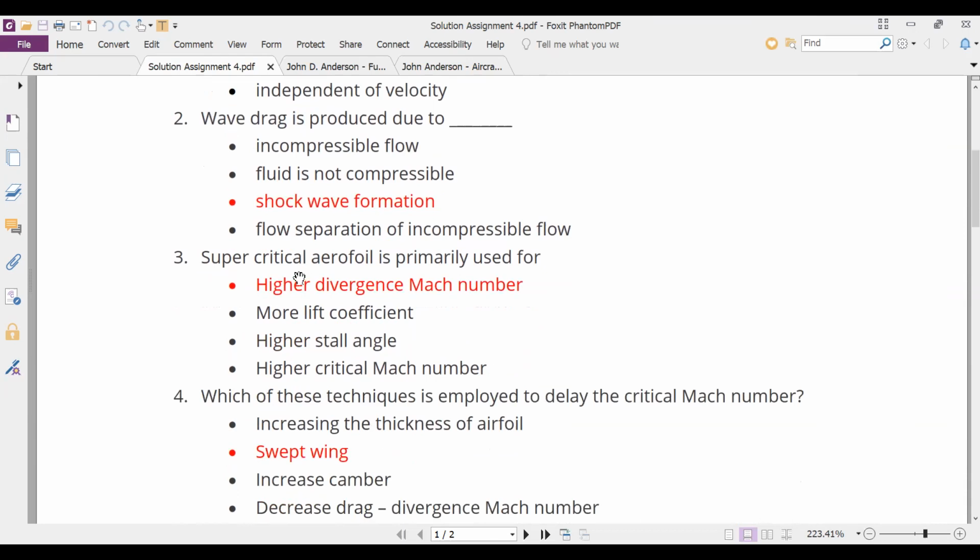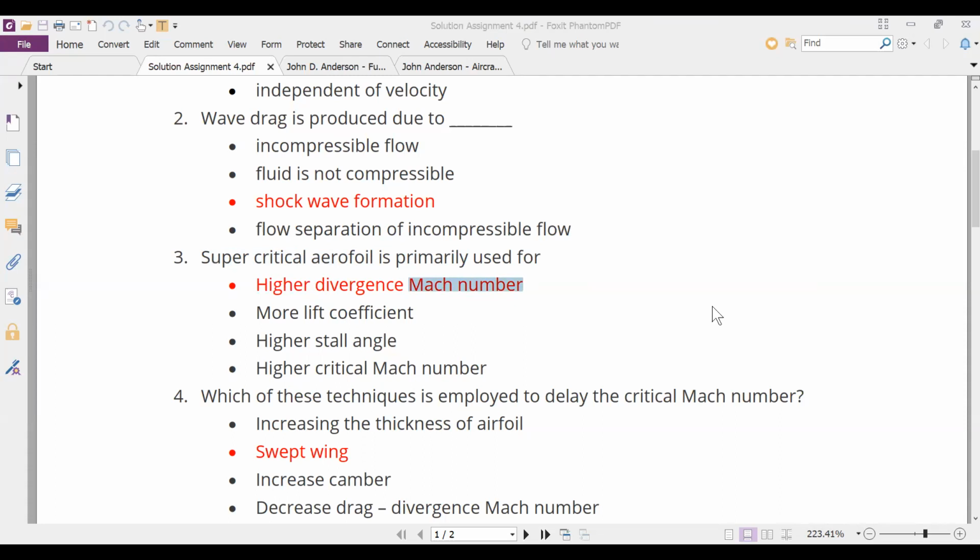The next question is: supercritical aerofoil is primarily used for, and the answer is higher divergence Mach number. First of all, I want to understand what is Mach number. Then I want to understand what is divergence Mach number, and then how a supercritical aerofoil is going to make sure there is an increase in divergence Mach number, because the answer is given. I will discuss the answer and the other options also. But first, let's understand what is Mach number. Would anyone like to volunteer what a Mach number is?